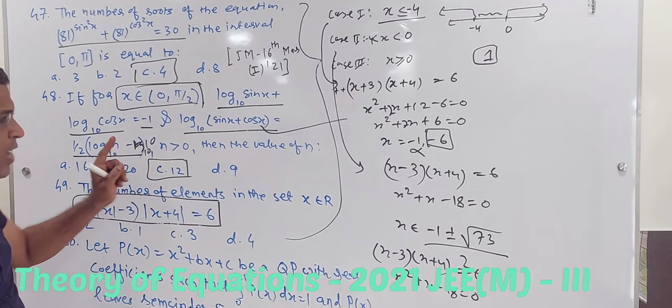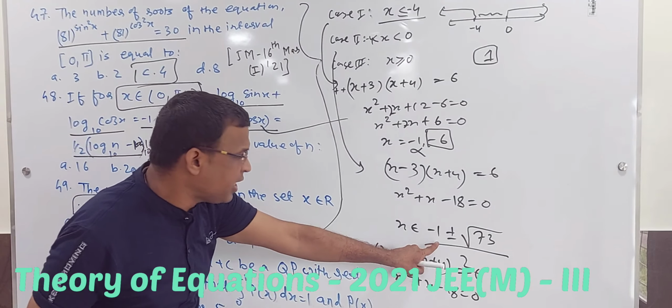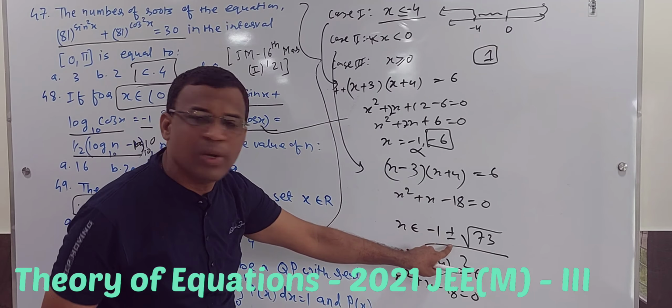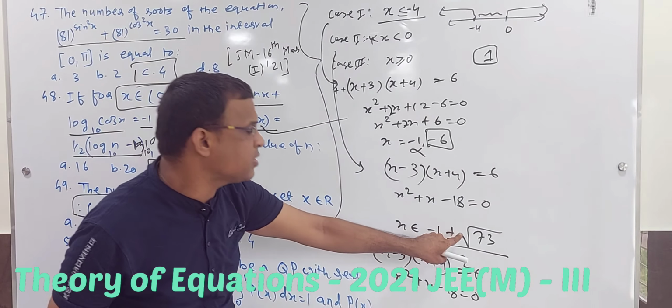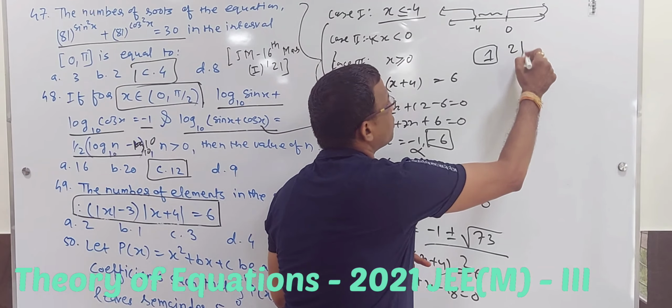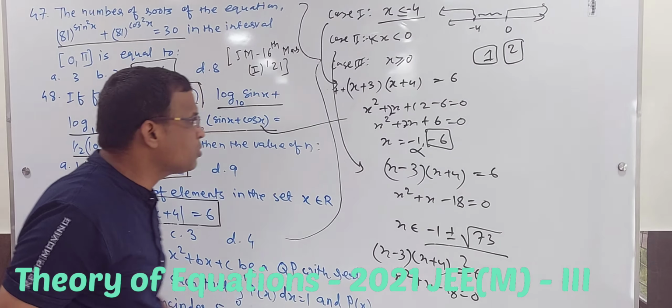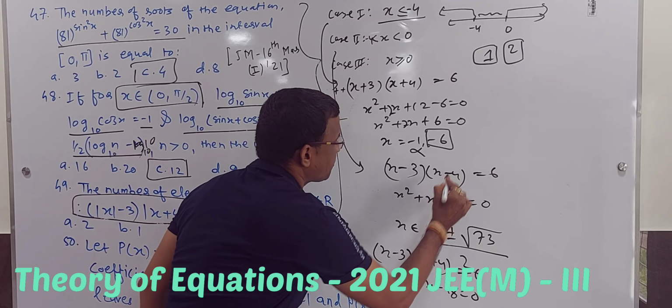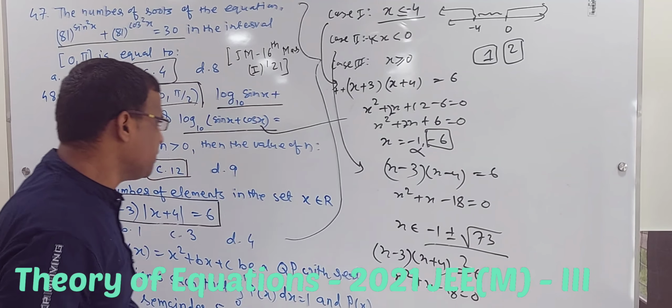Now the answer which we got was this, and x is greater than or equal to 0 in this case. So the negative one will cancel. The positive one will be acceptable: -1 plus root 73 upon 2. So one more root I am getting. By mistake, the second case has been taken wrongly. The second case as x minus 3, x plus 4 is wrong. It should be this. Check out. It should be this.